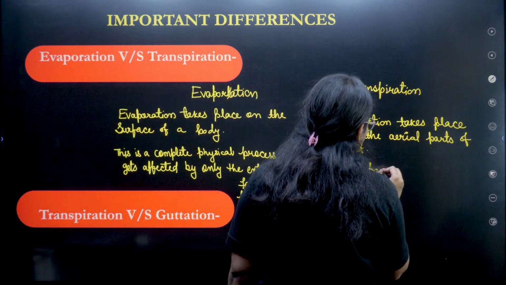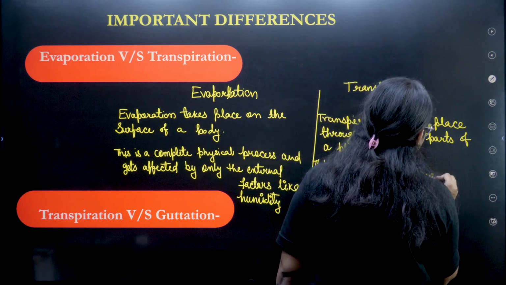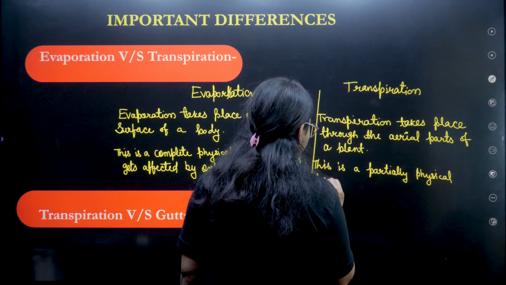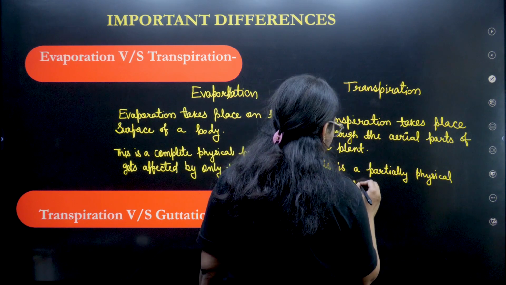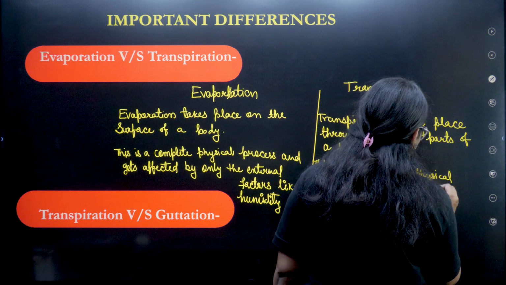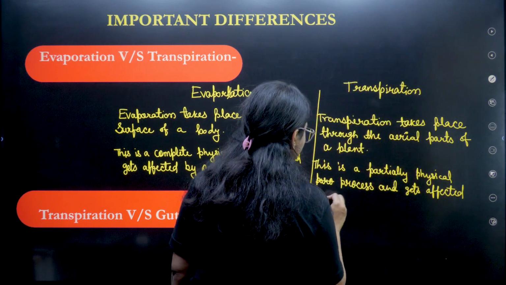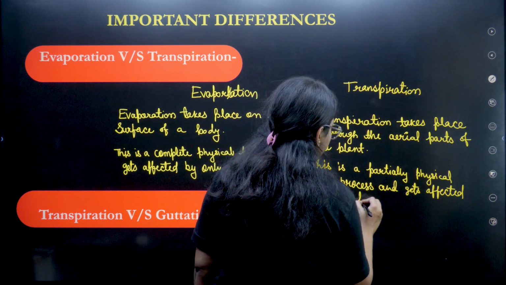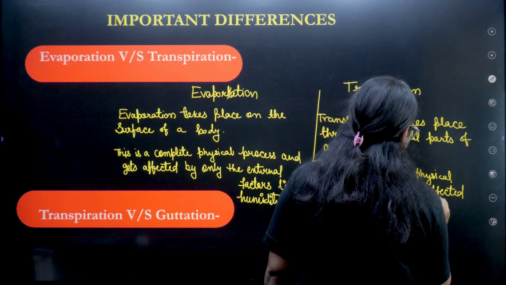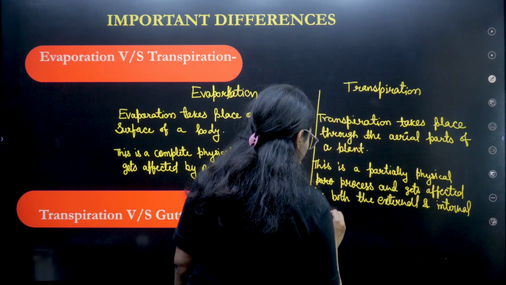Now this is a partially physical process and gets affected by both the external and internal factors.